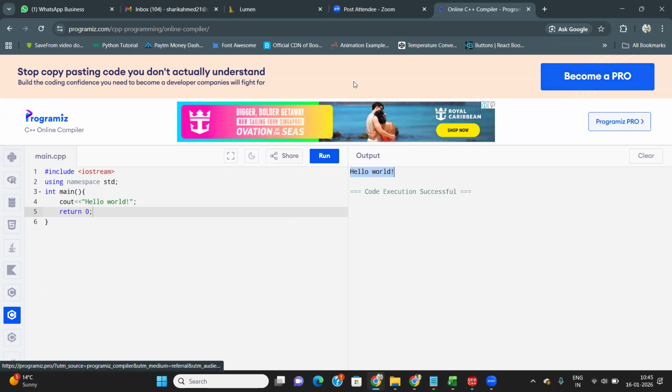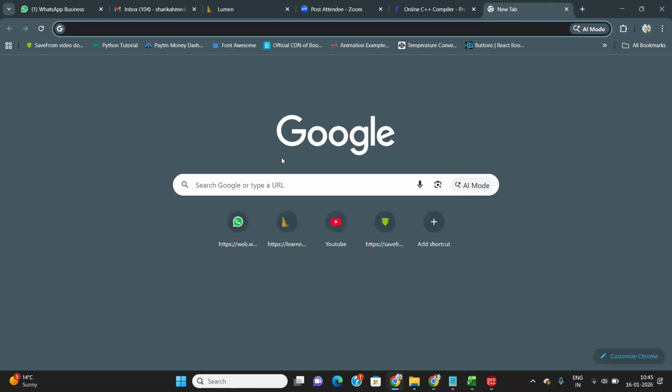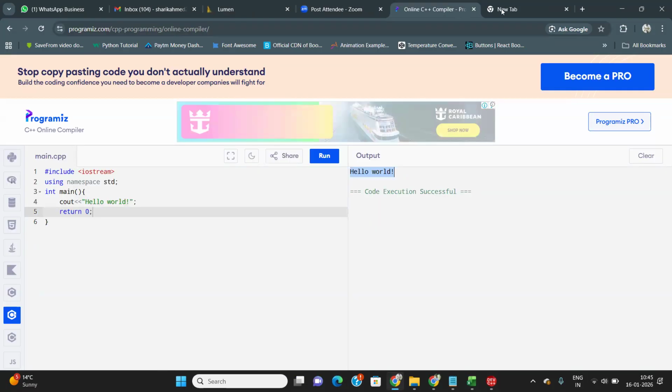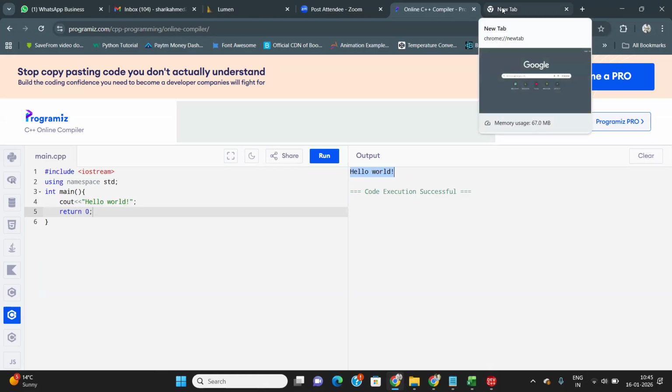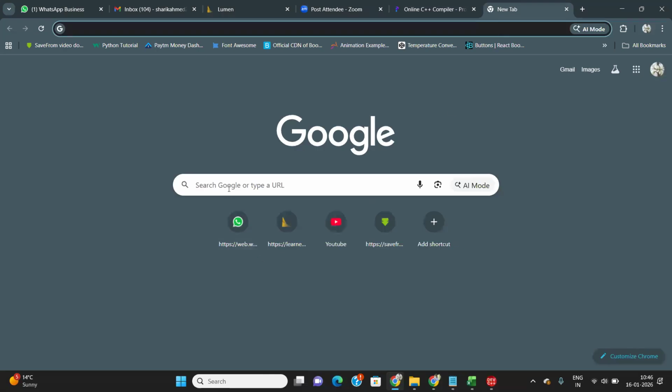Can you download anything? I suggest you download VS Code first, it is a better way for you. Why?